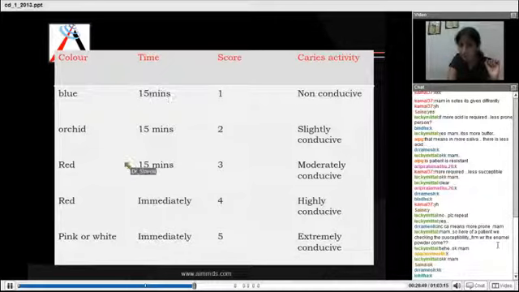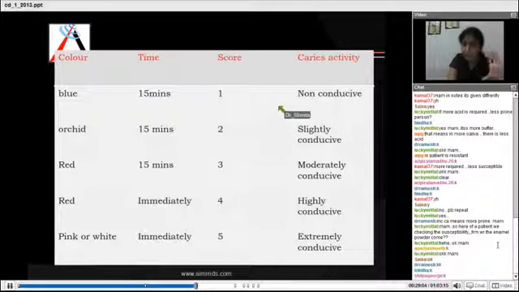Maybe this chart is not there in your keynotes, so make a note of it because this is also asked as an MCQ question. That if it is orchid in color after 15 minutes, what is the caries activity? Okay. So, this chart is given in Sobin-Peter in the caries activity test chapter. You can make a note from that. But you need to remember the colors and the time and the caries activity because these are asked MCQ questions.